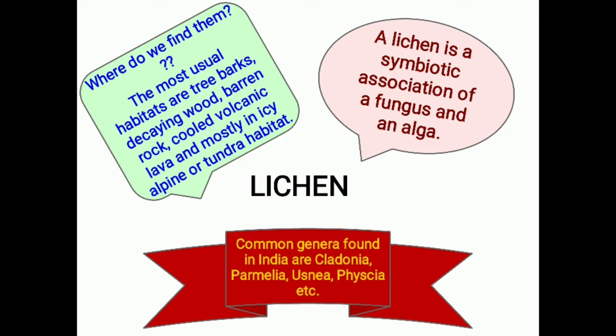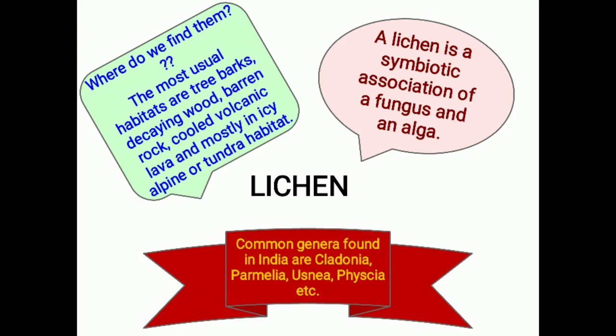They live in symbiotic association, that means in a friendly relationship, over tree barks, decaying wood, and barren rock, that means over rock surfaces which do not have any life upon them, then cooled volcanic lava, and mostly in the icy regions of the temperate habitat, that is the alpine or the tundra habitat. Such structures are called lichens.